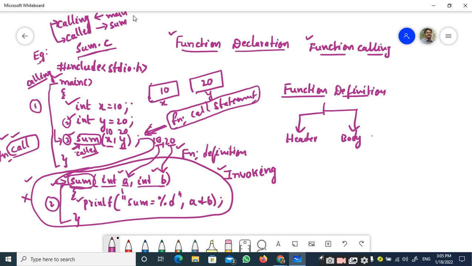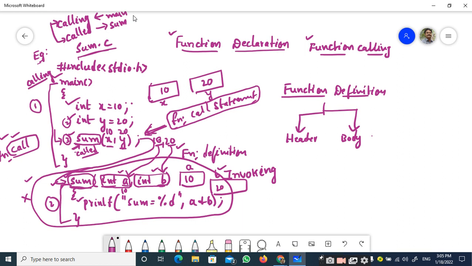You can see here that int a is also a declaration statement, and int b is also a declaration statement. Therefore, two more locations will be allocated, one named a and another named b. But copying of the parameters will happen in a sequential fashion. Therefore, the first value will be copied to the first parameter, so 10 is copied to a, and the second value is copied to the second parameter, so 20 is copied to b.